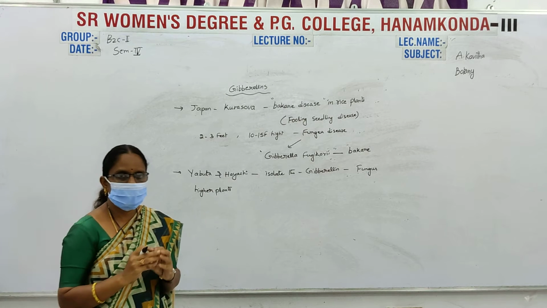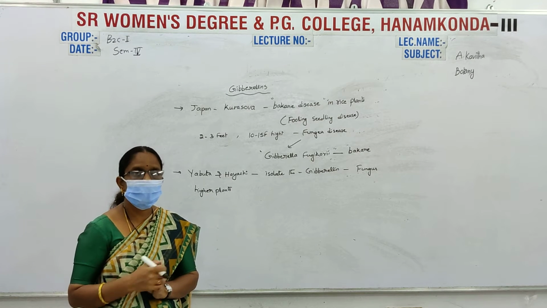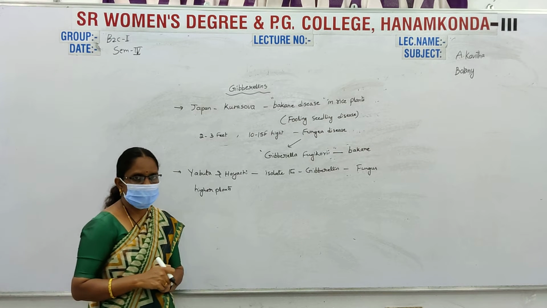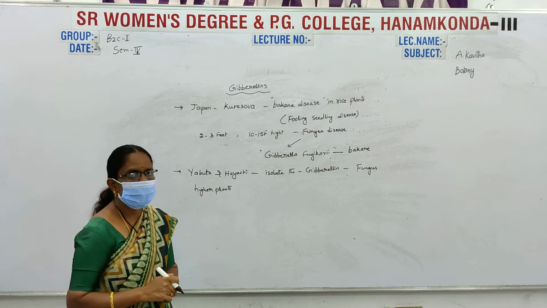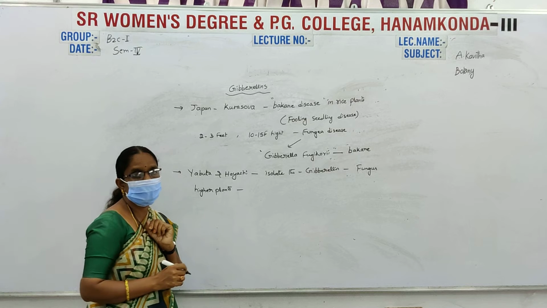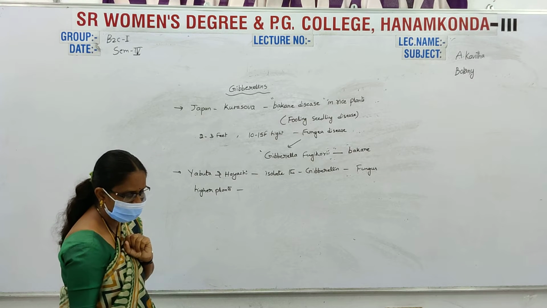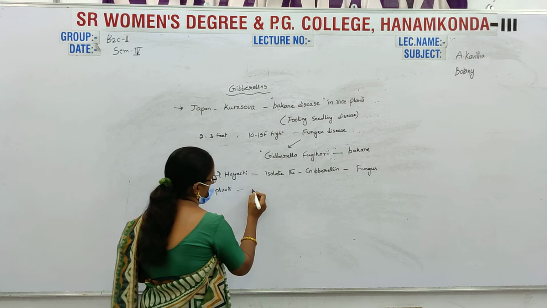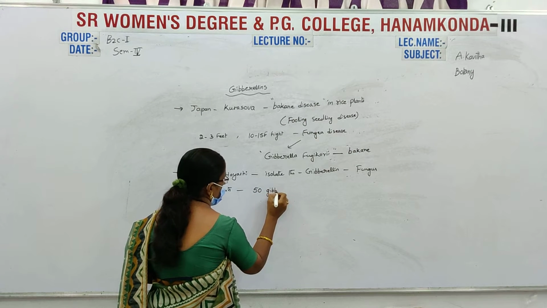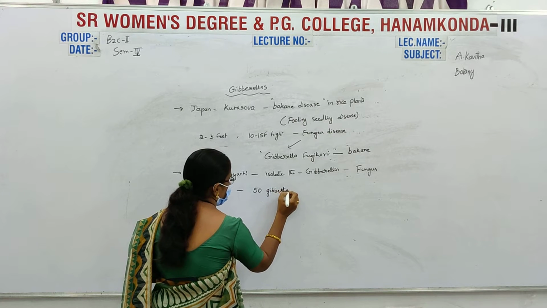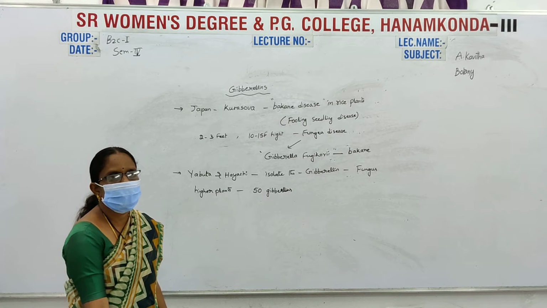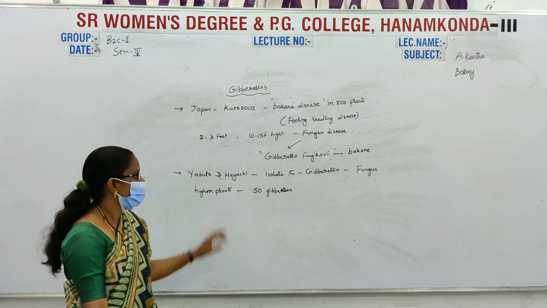That means gibberellic acids are present in both higher plants and fungus. Nearly 50 gibberellins are present in higher plants.